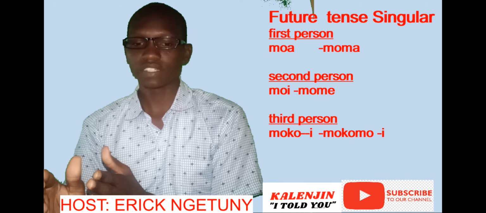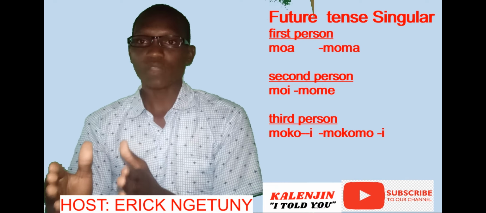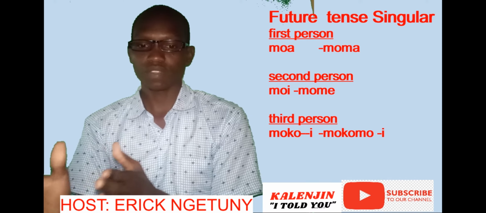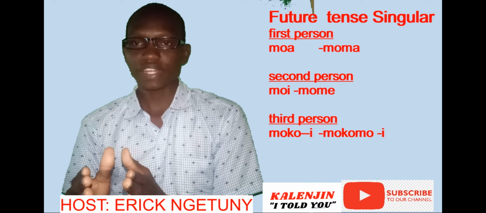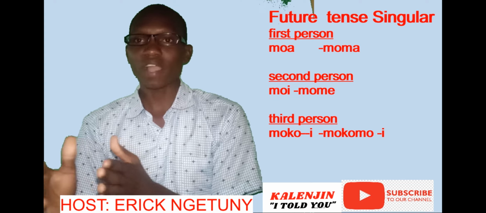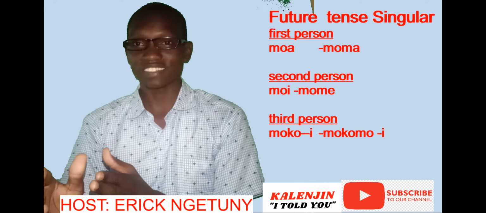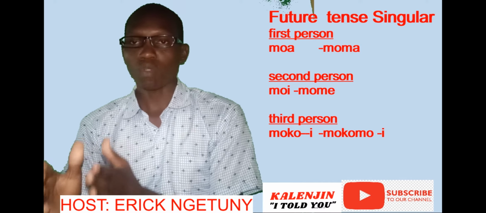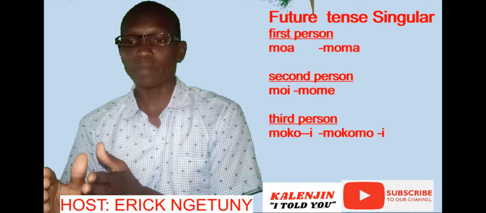Are you getting? Mo arire, I will be crying. Mo marire, I will not be crying. Mo awendi, I'll be going. Mo mawendi, I'll not be going. Mo anyoni, I'll be coming. Mo manyoni, I'll not be coming.